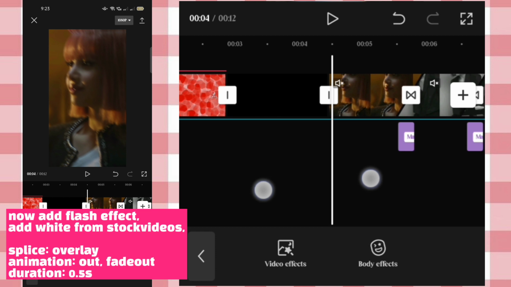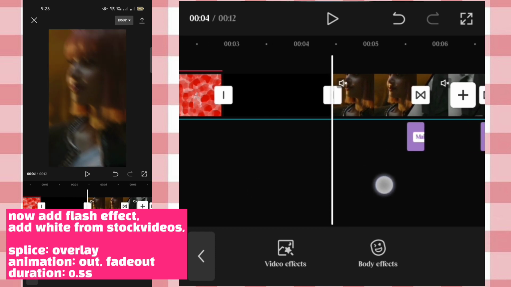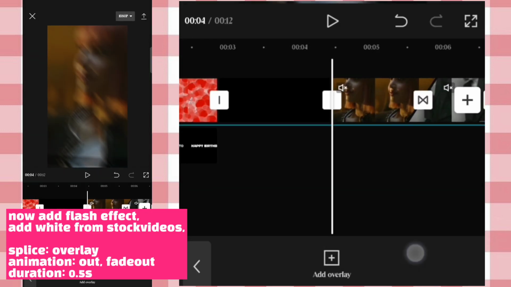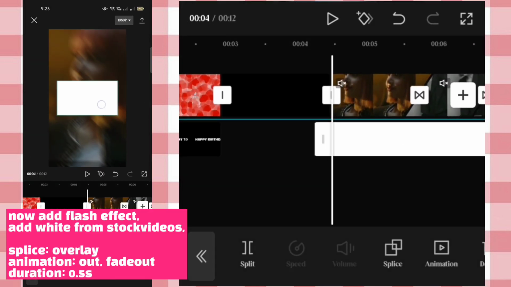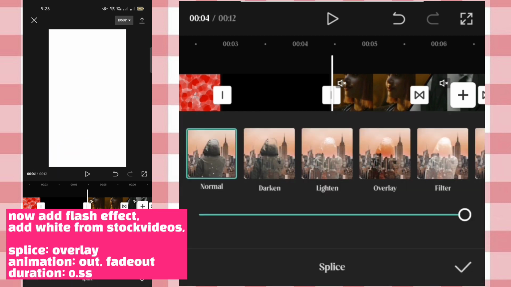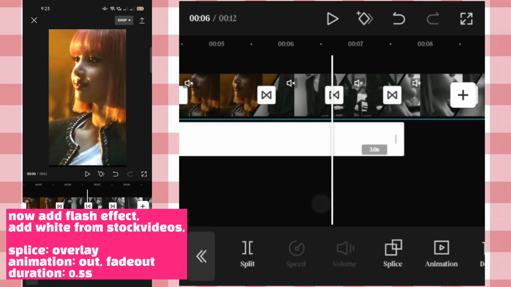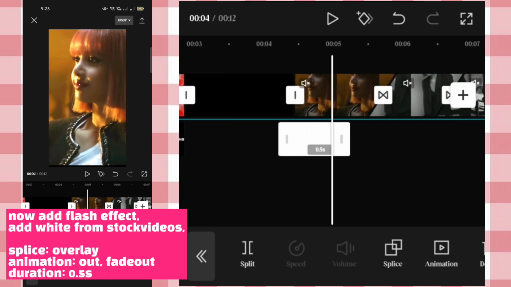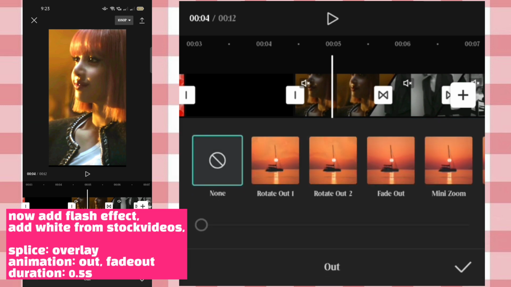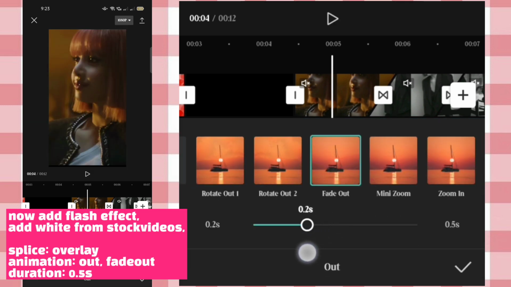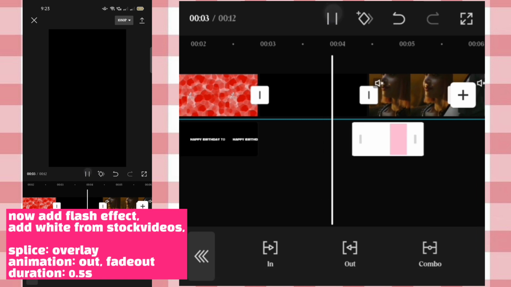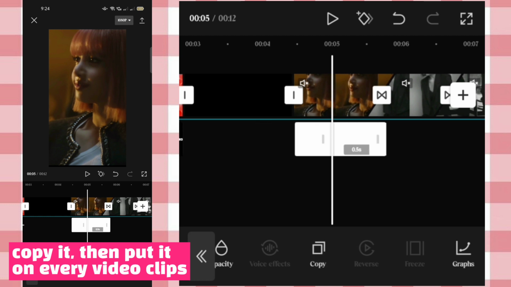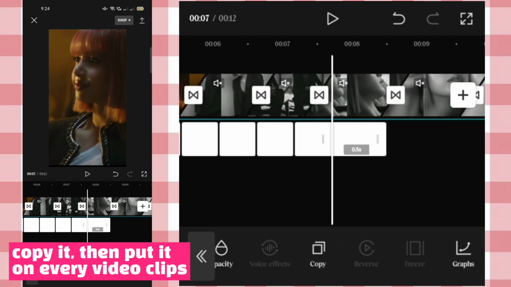Now add flash effect. Add white from stock videos. Copy it, then put it on every video clip.